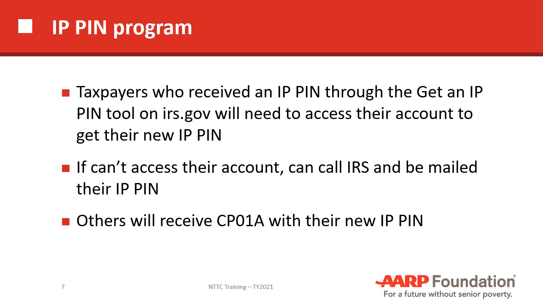Then the IRS would send them an IP PIN by mail. They would get a letter each year, the CP01A, a computer generated letter that gives them a new PIN each year. That's the PIN program that's been around for several years.